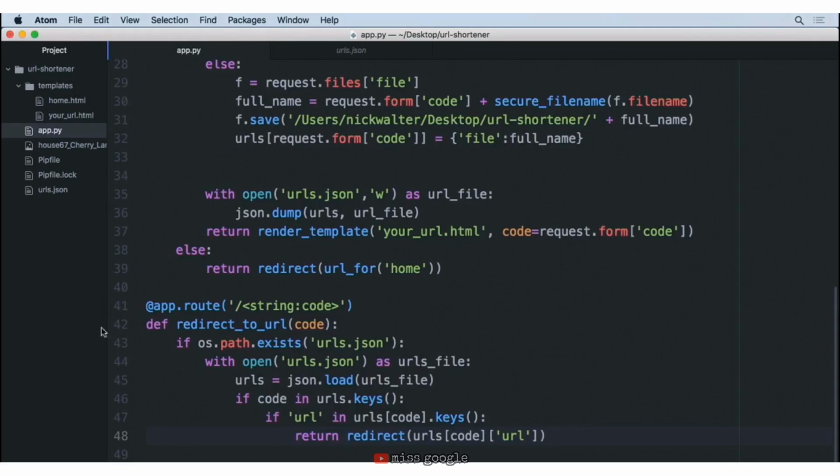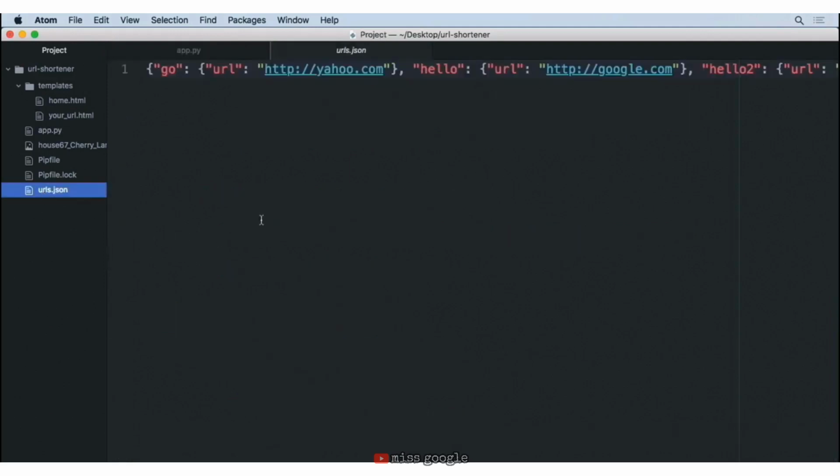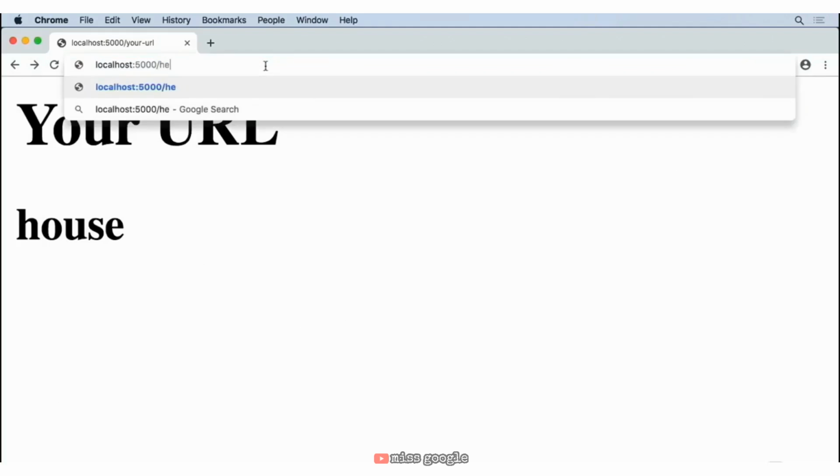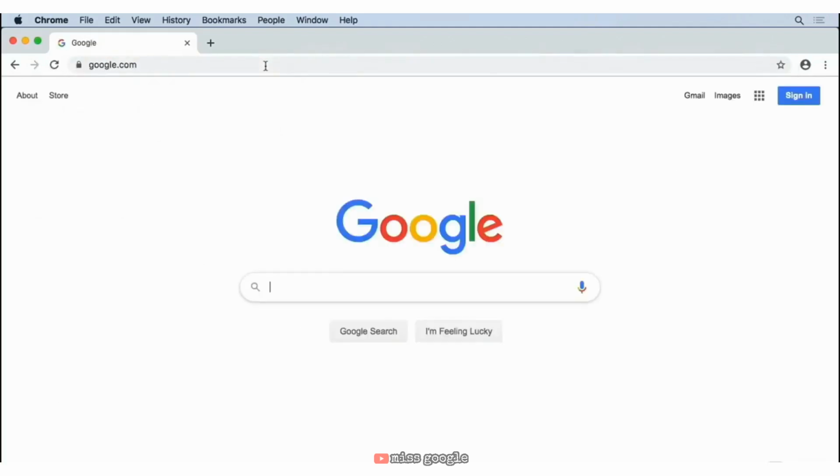Now with this, if we go ahead and look at our URLs, we should see, for instance, if we go to hello, we should get back the URL of google.com. So let's go ahead and move back to our site. And let's change our URL to say /hello. And once we've done that, look at that. We get moved onto google.com.